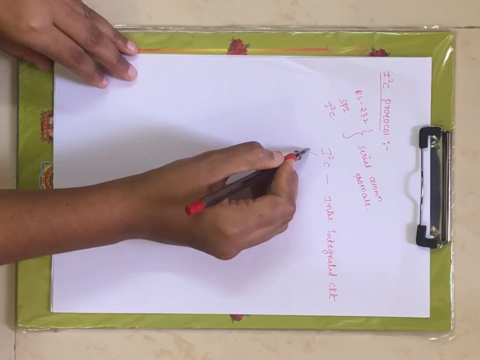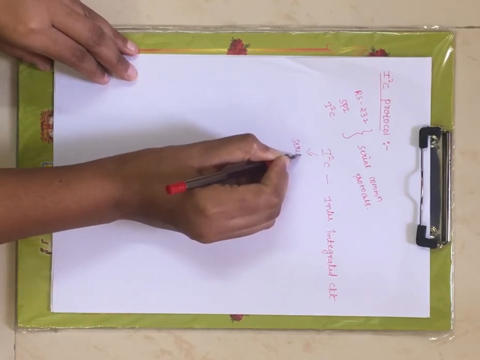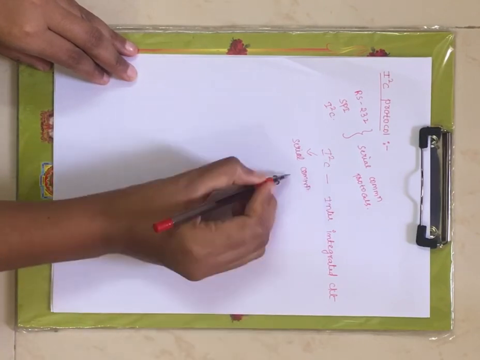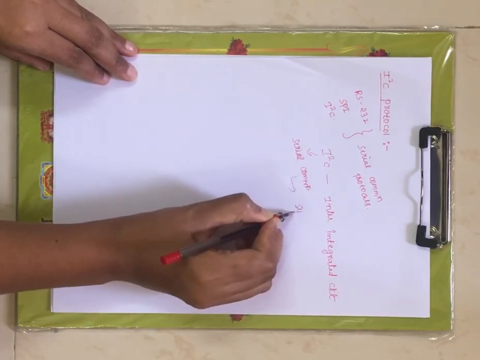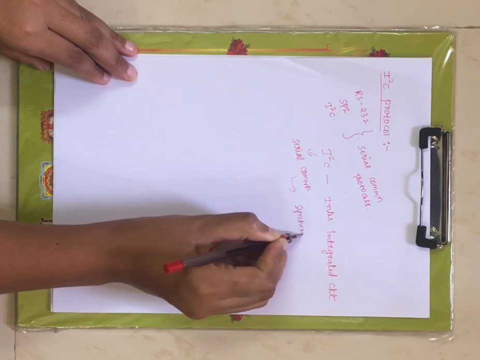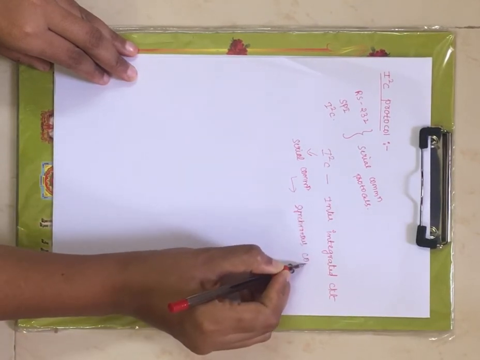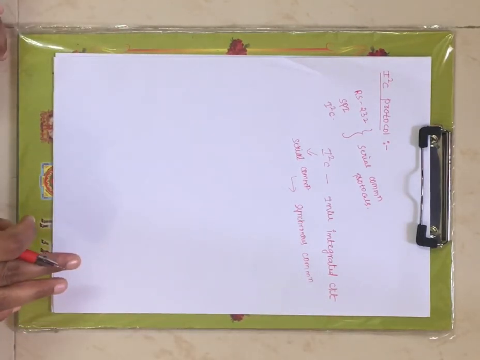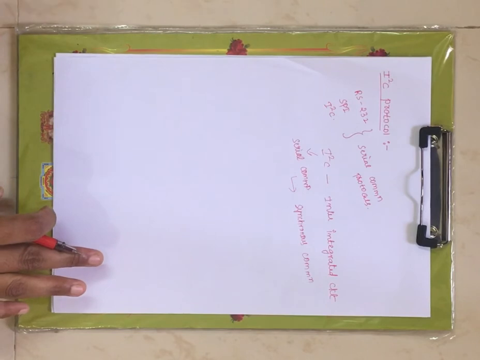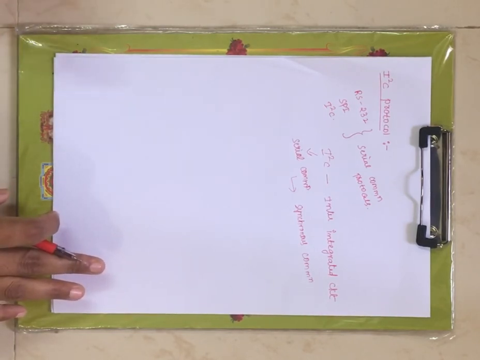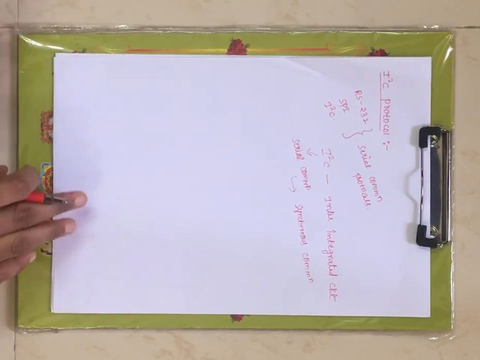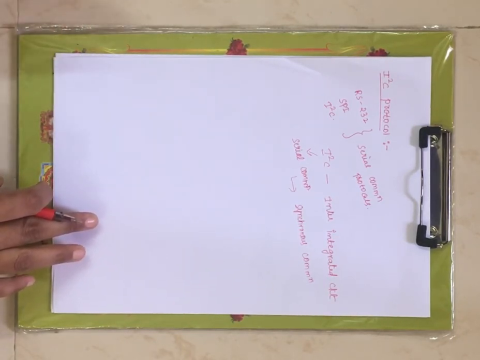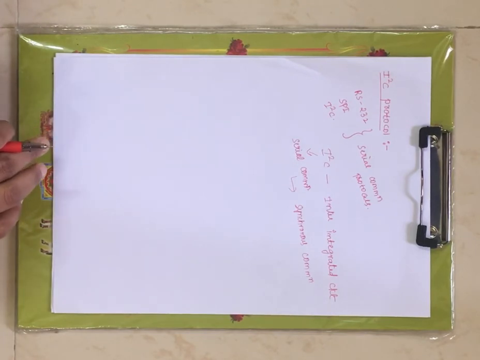As I have said, this supports serial communication. Under serial communication, it supports synchronous communication. That means you have to maintain synchronization between your transmitter and receiver. Whatever clock you are feeding to the transmitter, the same clock should be supplied to your receiver also.